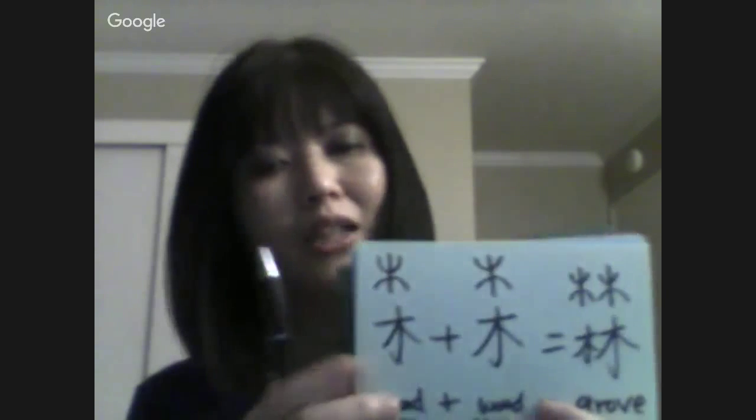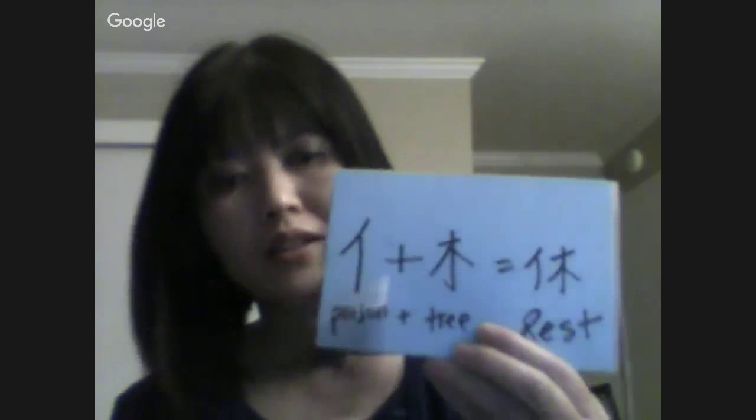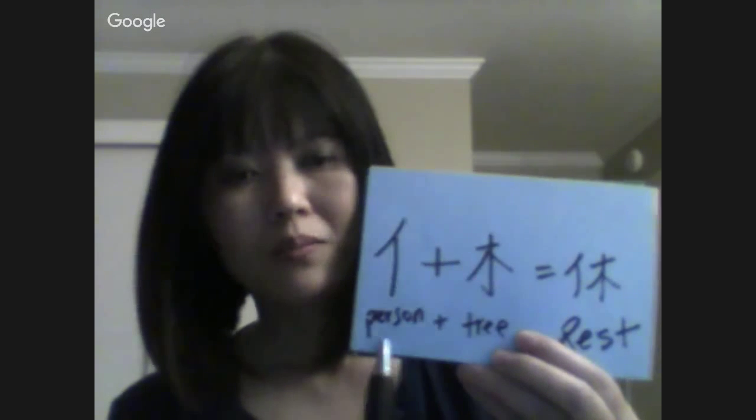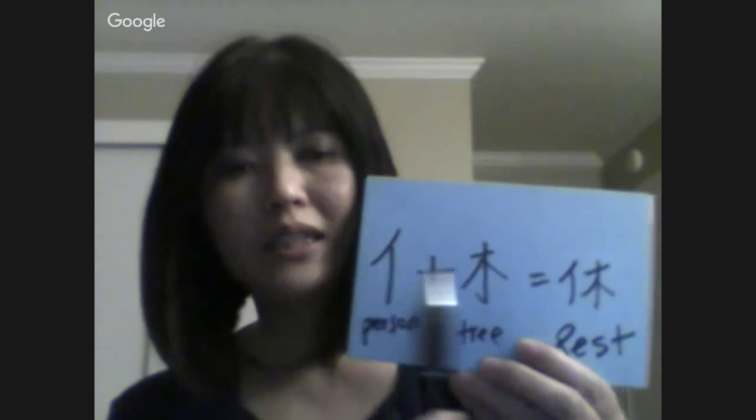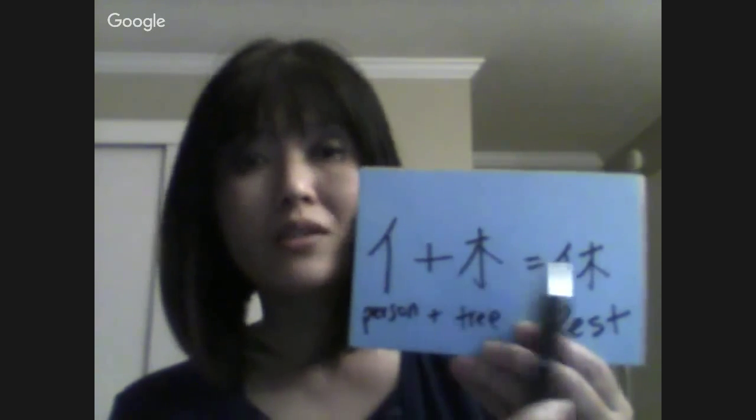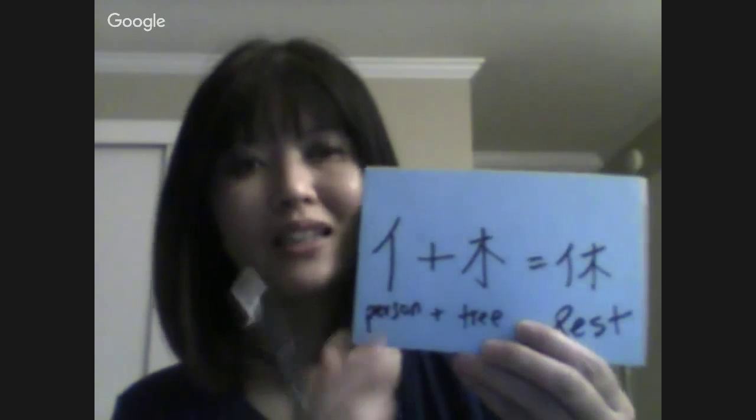And then let's take a look at the next character. We have ren, which means person, and then mu, tree. When a person leans against a tree, that means xiu, which means rest in English. And now you have a basic knowledge of how Chinese characters are formed.